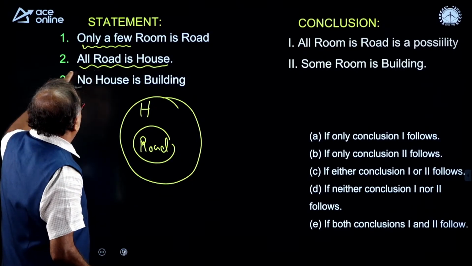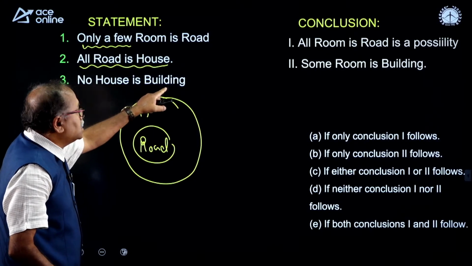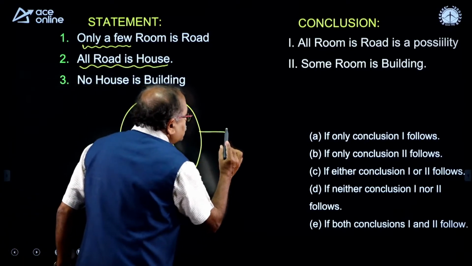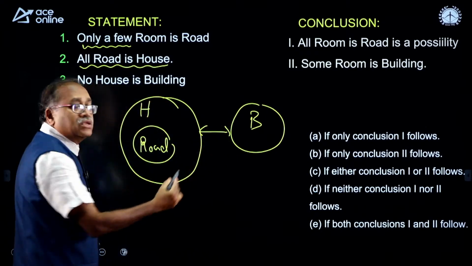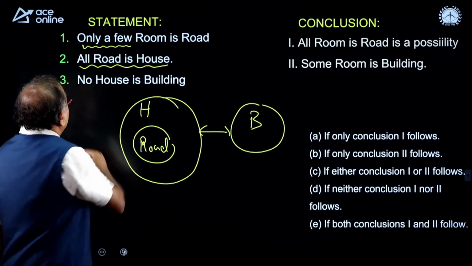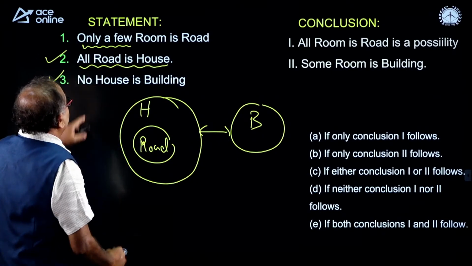The next one, no house is a building. So, this is no house is a building. There is no connection between house and building. So, the third one is over, second one is over.